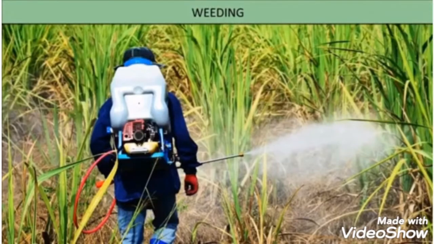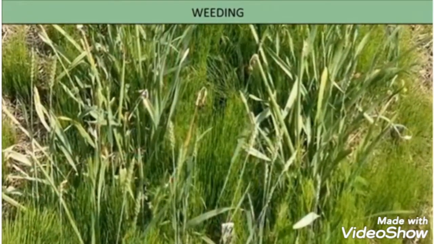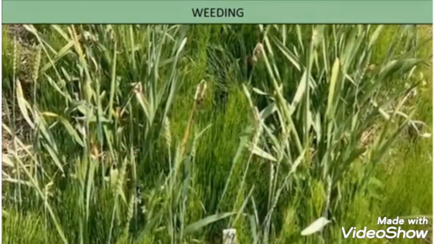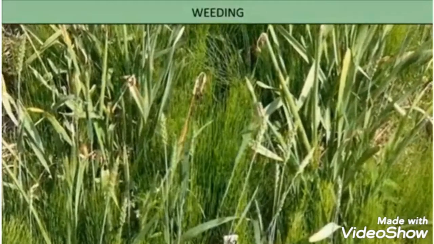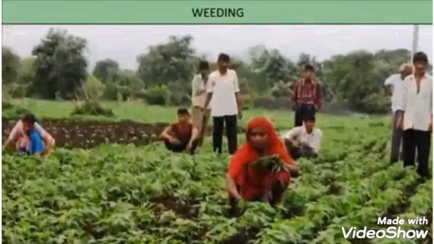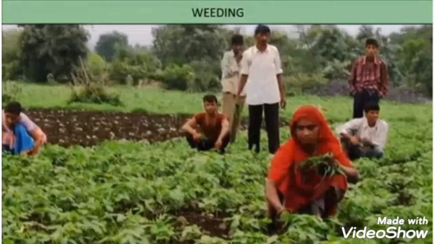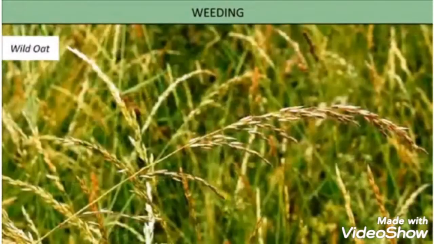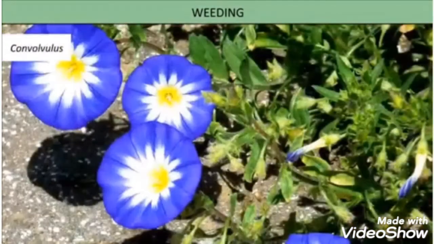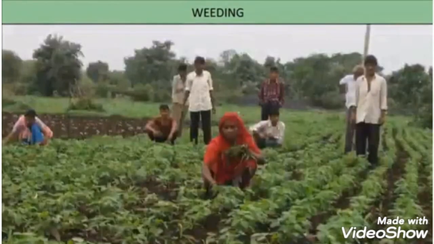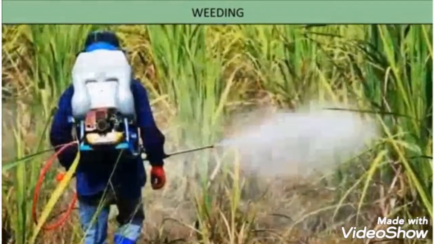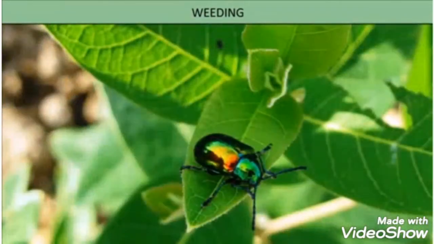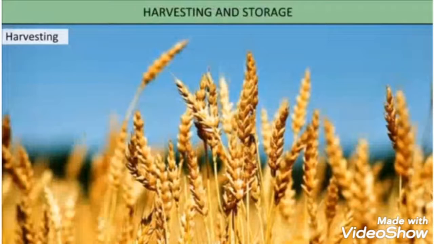Weeds are the unwanted plants that grow along with the main crop and compete with them for sunlight, nutrients, space, and water. Specific types of weeds grow in a particular crop. Removal of weeds is called weeding. Some common weeds, for example, are Amaranthus, Chenopodium, wild oat, Parthenium, Convolvulus, etc. Weeds can be removed by pulling them out by hand or by spraying weedicides.